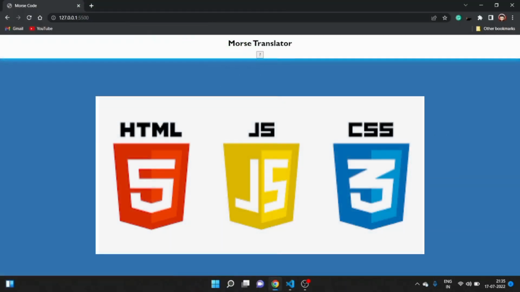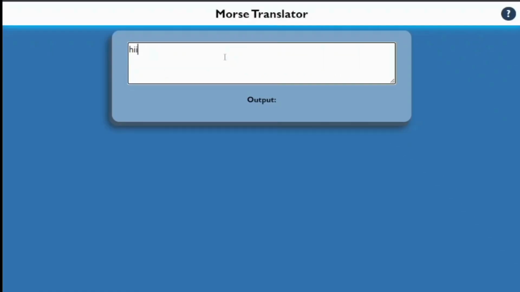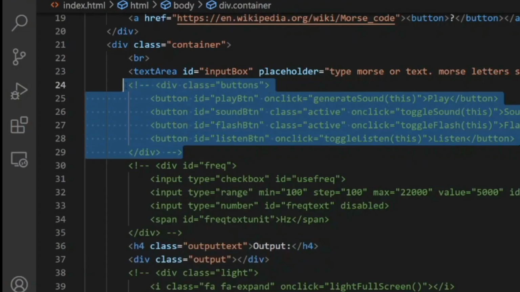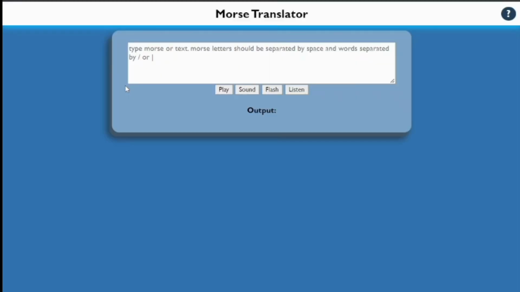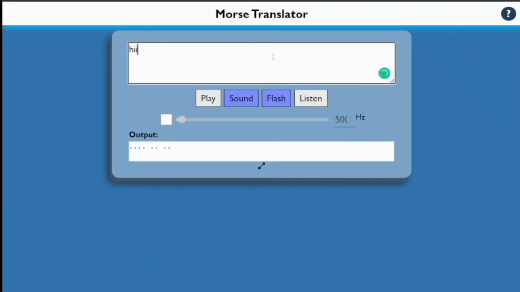I wanted to create this with JavaScript and HTML so that everyone on the web can access it. I started by creating a simple HTML page without any fancy stuff. All the functionalities will be added later. Then I added some buttons to perform specific tasks like play, sound on/off, or flash toggle, etc. I also put in a frequency slider to alter the frequencies of the input and output sounds.